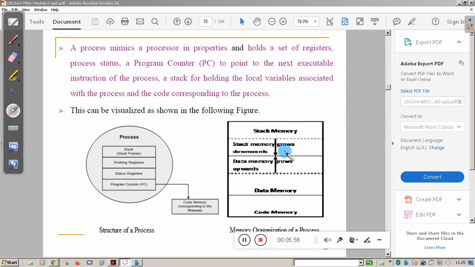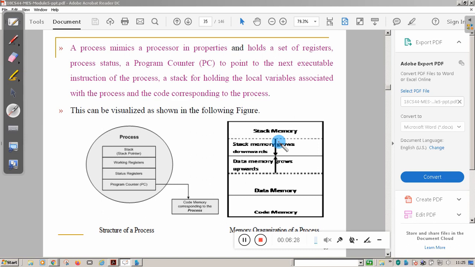When you load the process into the memory, the address space looks like this. The process has its own code memory, its own data memory. Data memory grows in this direction, stack memory grows in this direction. See, the process has its own stack memory. Other than stack memory, one more memory is there, that is called heap memory. So four types of memories are there in the process: code memory, data memory, stack memory, heap memory.